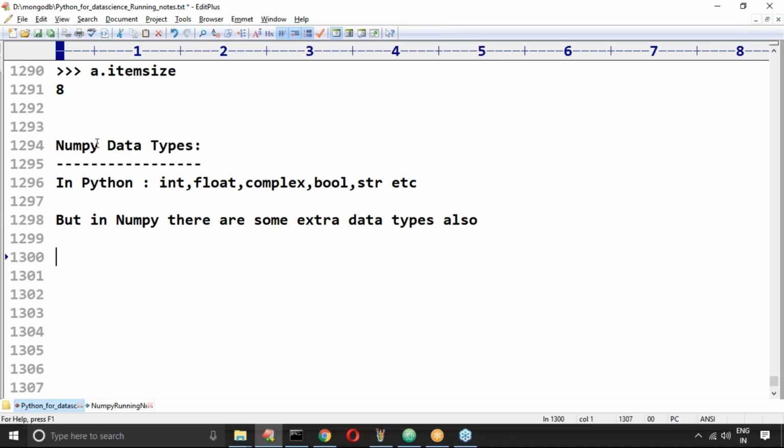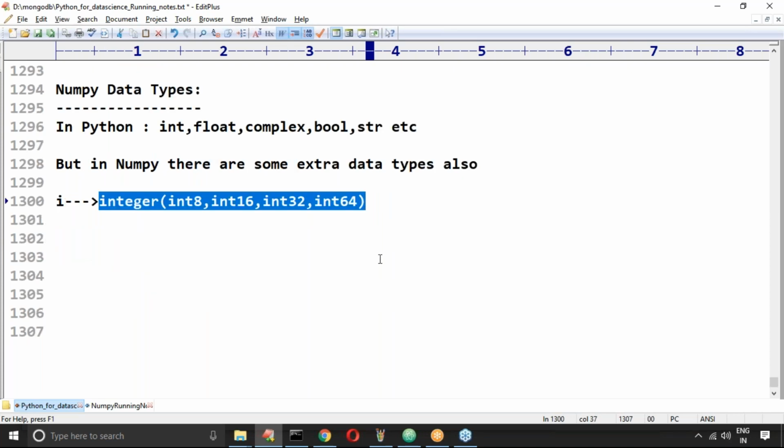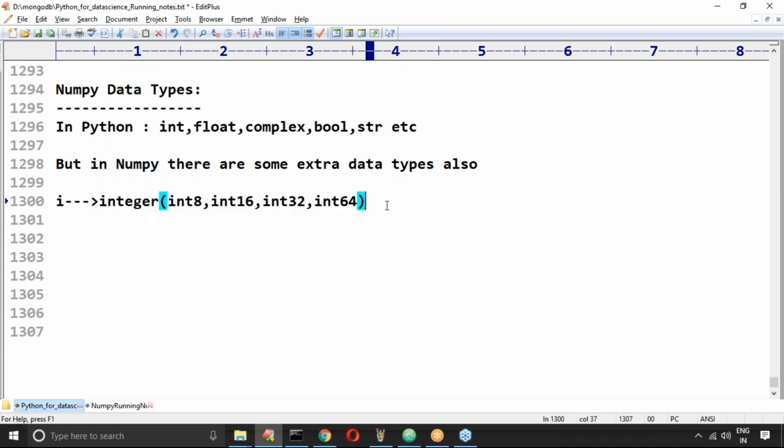Which data types are there? First, i means integer. In integer, we have int8, int16, int32, and int64. Somewhere we saw all these possibilities, right? Please confirm. Yes, somewhere in the last part. So integer: int8, 16, 32, 64.